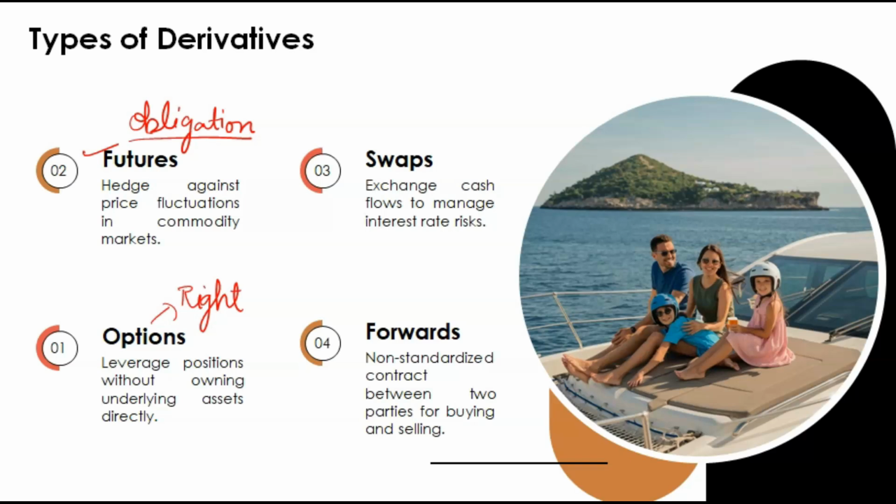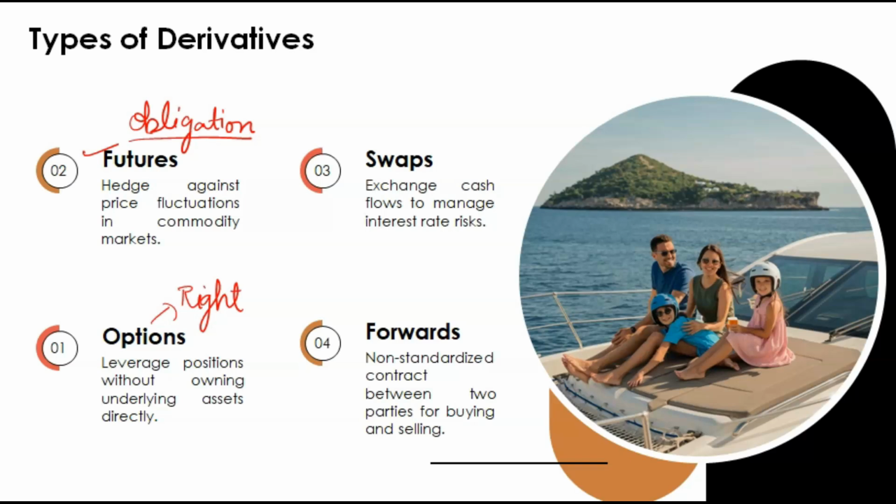He has the right to buy. If he wants to buy, he can. If he doesn't want to buy, he will not do it. There is no obligation. Only this is the difference between futures and options. In futures, there is an obligation: the buyer has to buy that particular commodity on that future date at that certain price. But in options, he has the right.